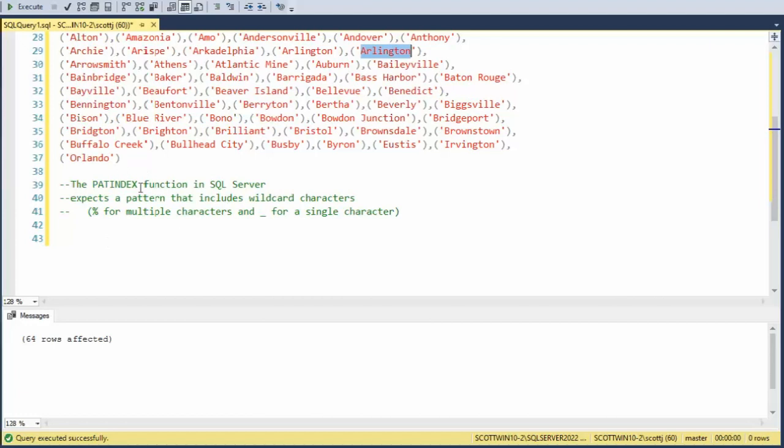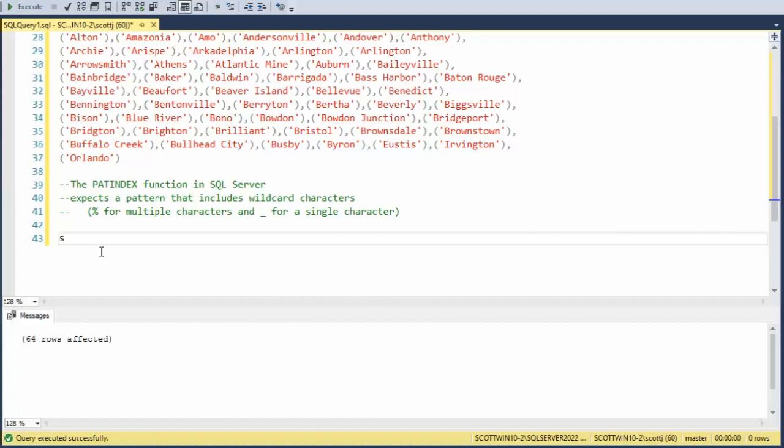Now before I get into a big query, look at this one function, patIndex. This is a function that looks for a pattern, so we're going to use something like a regular expression. The % is for multiple characters and the underscore is for a single character. Let's learn something about patIndex, pattern index.